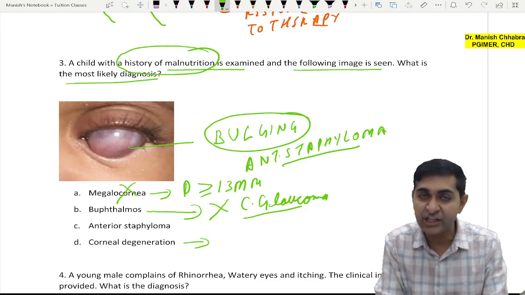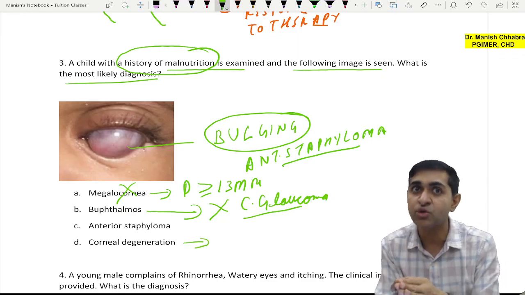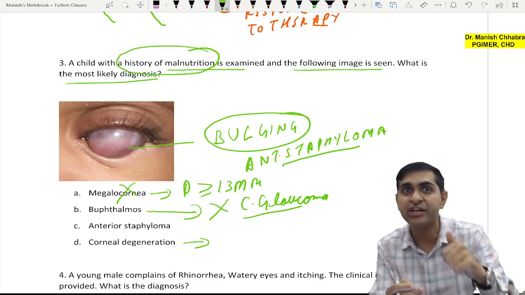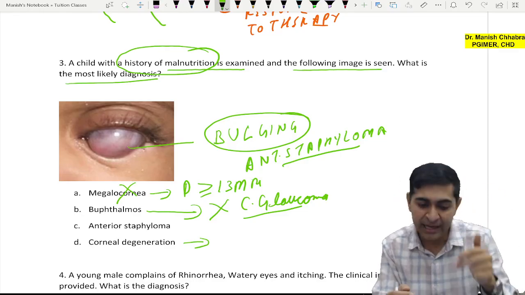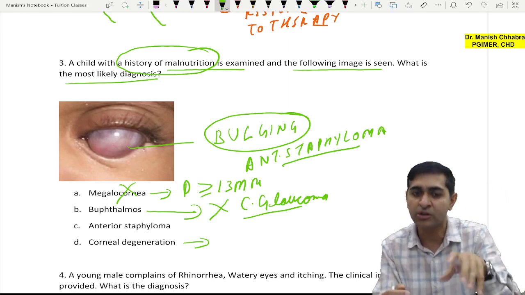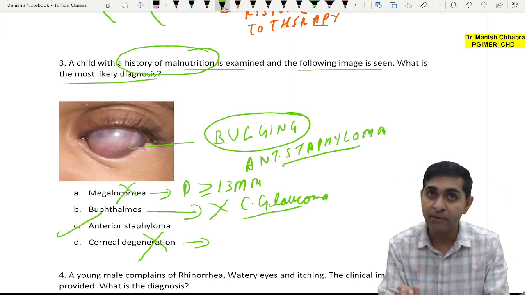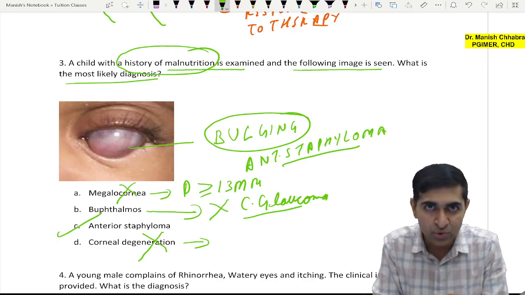What is corneal degeneration? Of course, there are dystrophies and degenerations of the cornea like arcus senilis, spheroidal degeneration, band-shaped keratopathy. Of course, based on the image, this is clearly eliminated. Answer is anterior staphyloma. But now let me connect the dots for you.